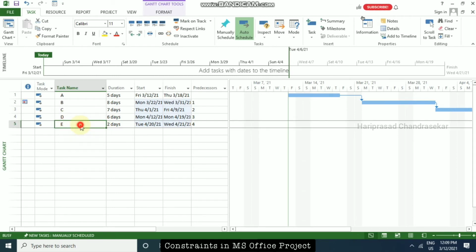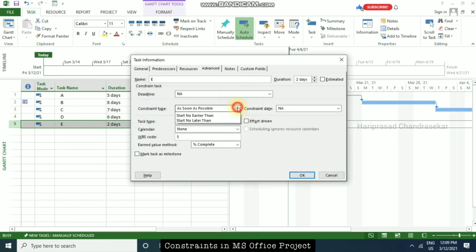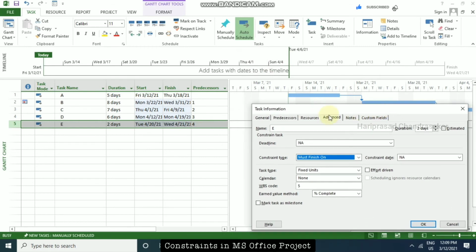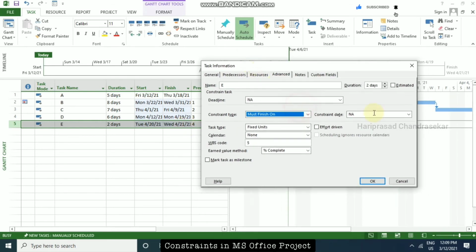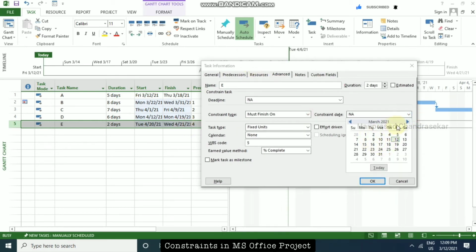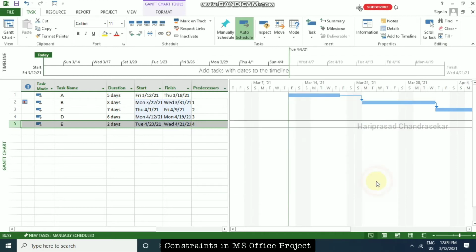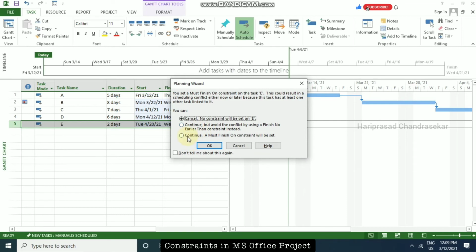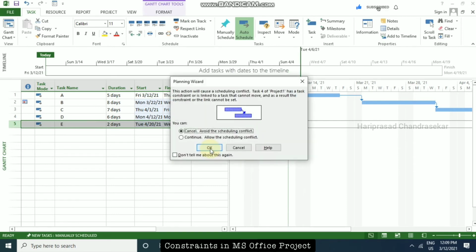So if I'm going here and going for must finish on, and then I'm going to select the date. Here it is 21st April, right? I'm going to choose something before. I'm just going to choose 16 and then click OK.